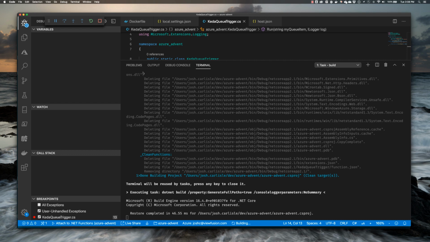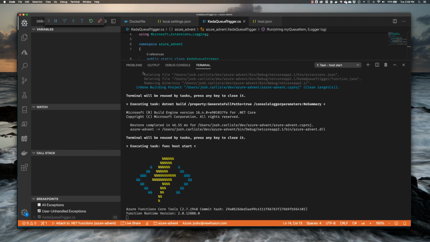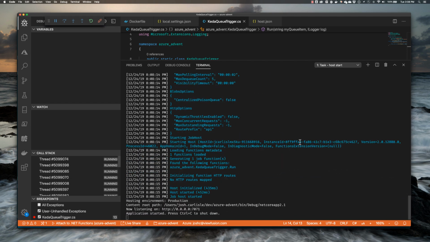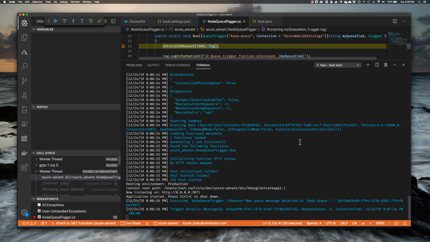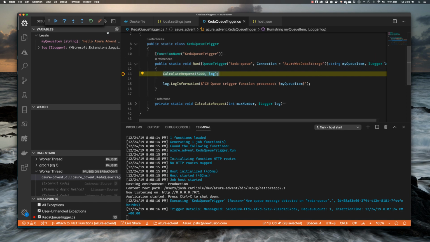It should go through the .NET Restore and the .NET Compile, and then the Azure Functions runtime is going to launch. And our message has been triggered. If we look at the details here, we can see hello Azure Advent Calendar fans. So at this point in time, we know that our function is running appropriately.